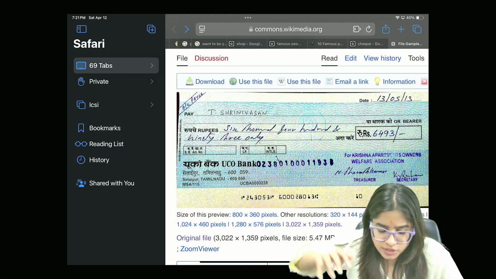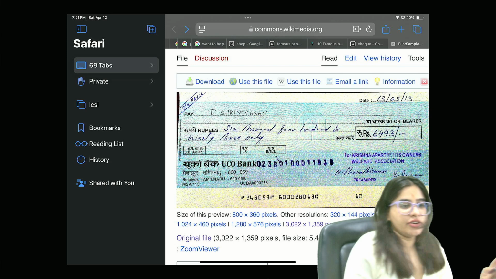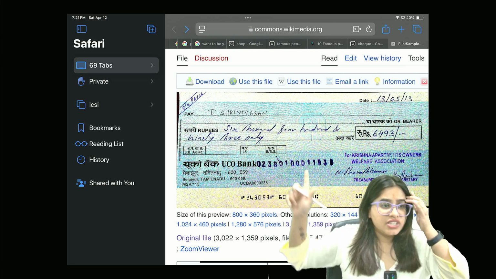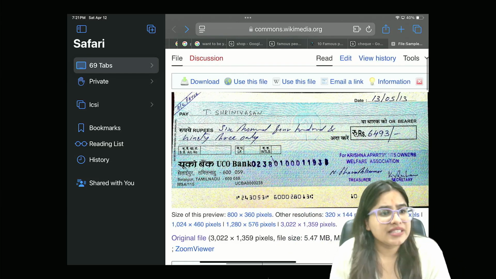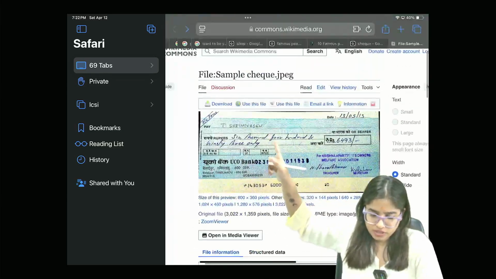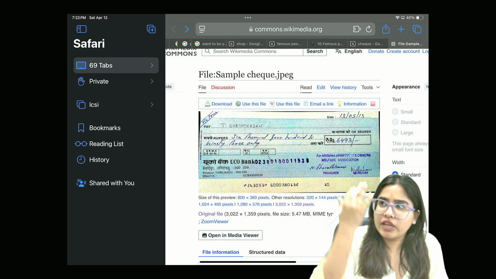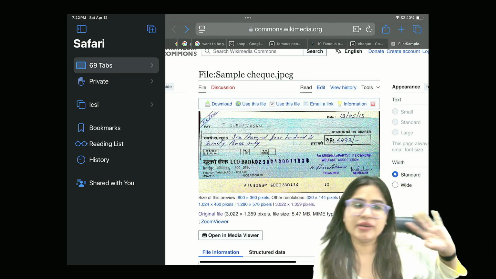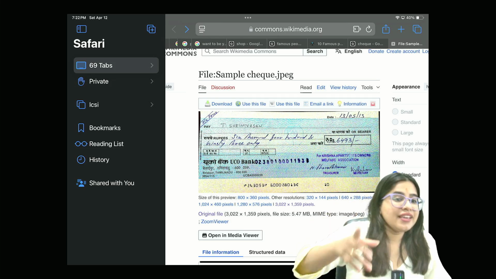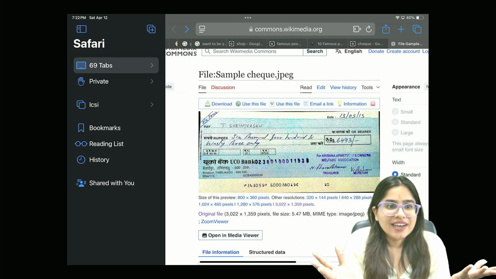Guys, remember I gave you this example of this check. We googled one check. You can see this check. Yes, we can, ma'am. Now in this check, if I don't put my signature here, you have to put your signature now here. If I don't put my signature here and I simply write the amount and your name and give the check to you, can you get the money? Tell me, can you get the money from the bank? Will the bank give you the money? Of course not.